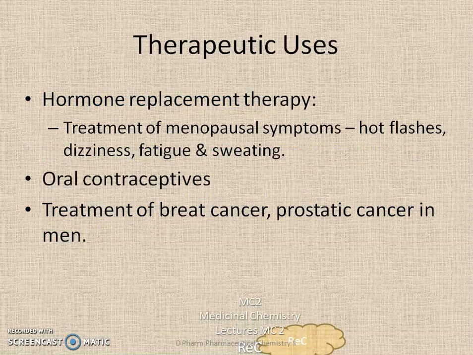So coming to the therapeutic uses of estrogens. Estrogens are mainly used in hormone replacement therapy, that is after menopause. After menopause, there will be a deficiency of estrogen in females, which causes many serious reactions, and for the treatment of such conditions, estrogens are used. That is, treatment for menopausal symptoms like hot flashes, dizziness, fatigue, sweating, etc. Estrogens are also used as oral contraceptives, and they are also used in the treatment of